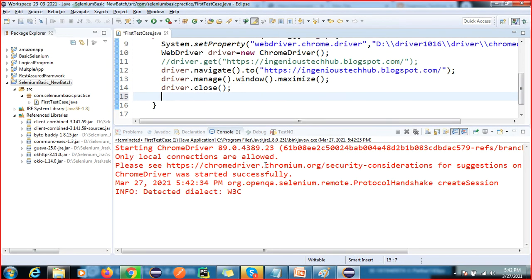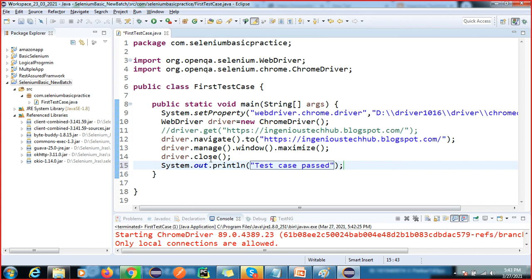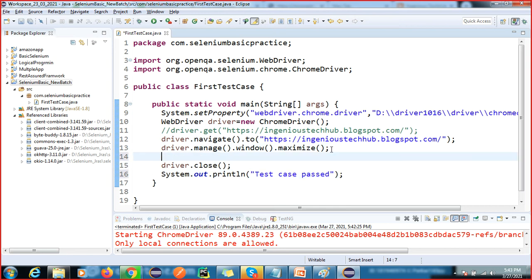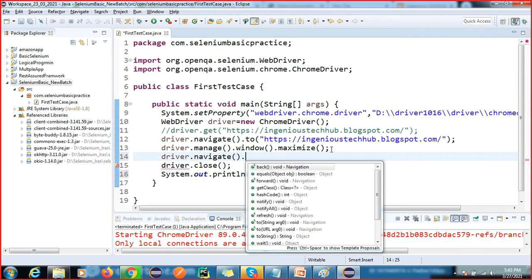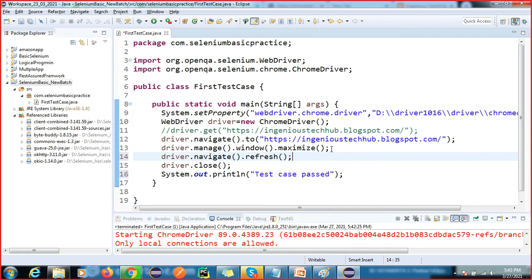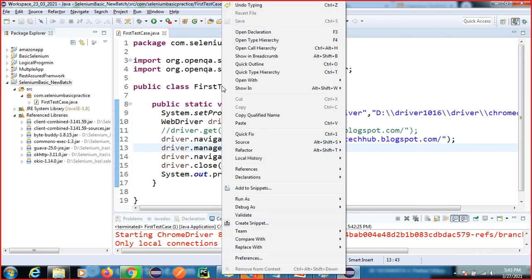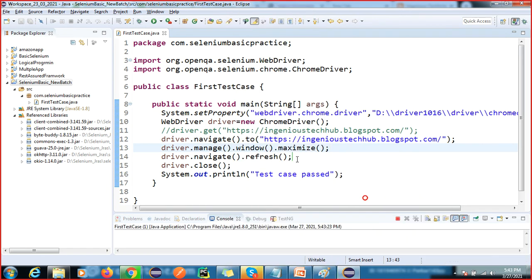Okay, I want to give one message here: test case passed. So what happened in the last? It will print test case passed. This is one thing. How to refresh the page? We have a method: after maximizing this, driver dot navigate dot refresh. It will refresh our browser as well.